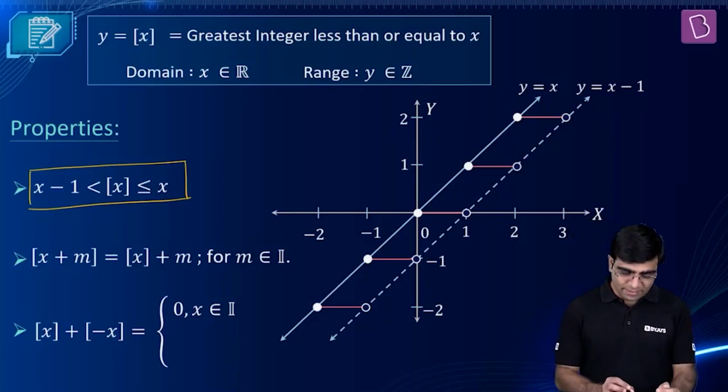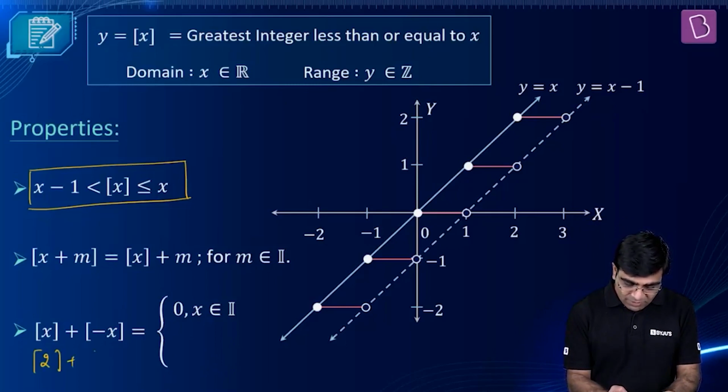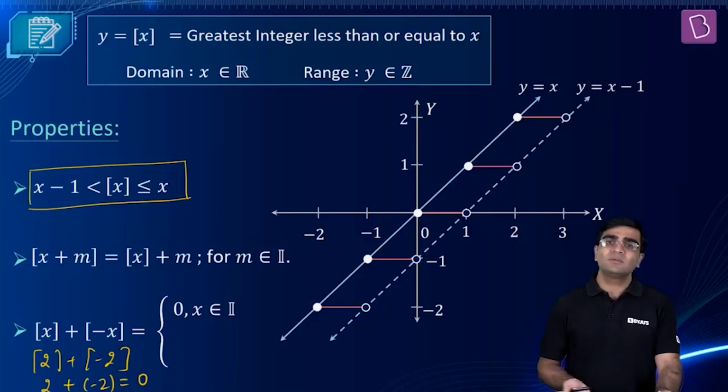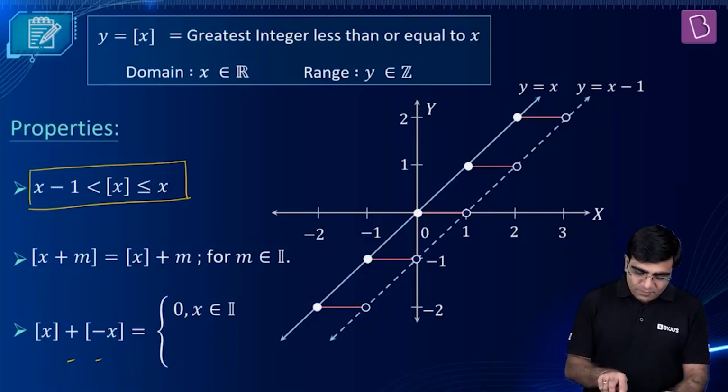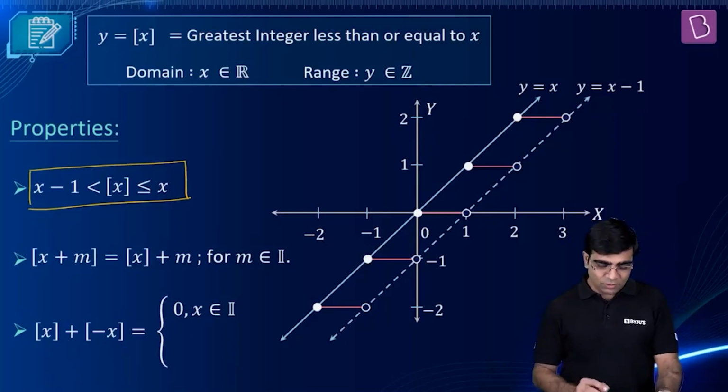For the first one, if I take the example, let's say x is an integer, 2. So GIF of 2 plus GIF of minus 2. GIF of 2 is what? 2. GIF of minus 2 is what? Minus 2. So we get 2 plus minus 2, which is nothing but equal to what? 0. For every integer, this is 0. Sorted. Justified? Sure? Okay, let's talk about the second one.